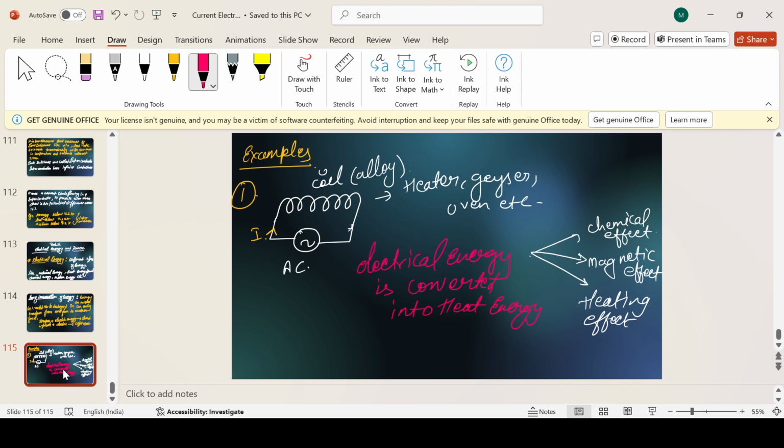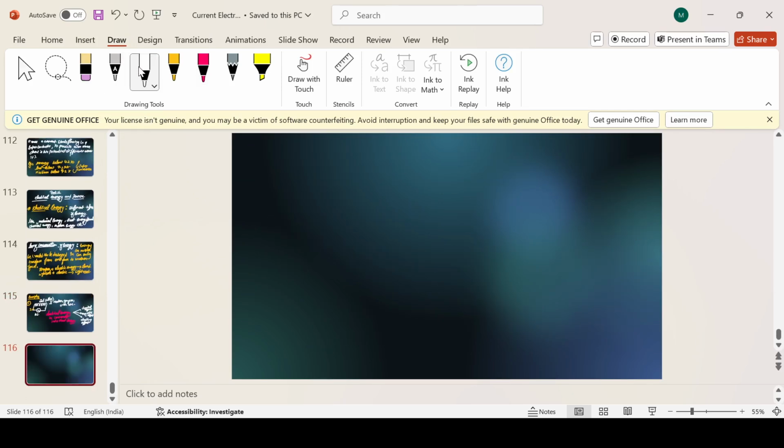Now another example which we can consider is the electric lamp. So what happens in the case of an electric lamp?